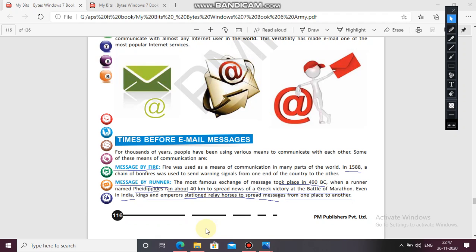Even in India, kings and emperors stationed relay horses. They had relay horses to spread messages from one place to another.